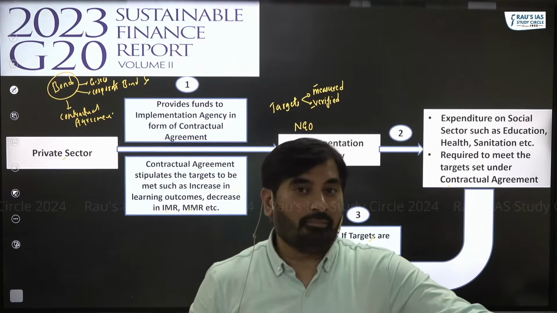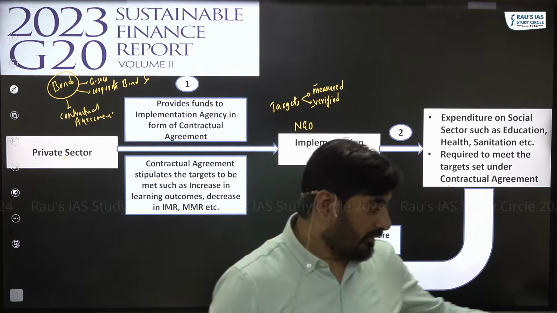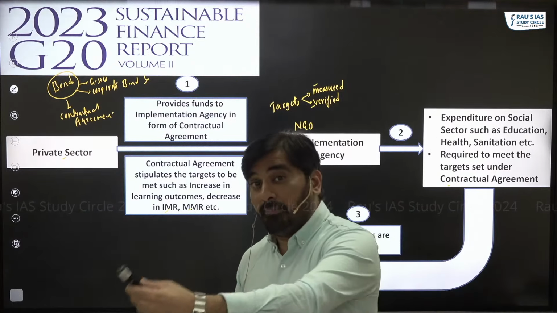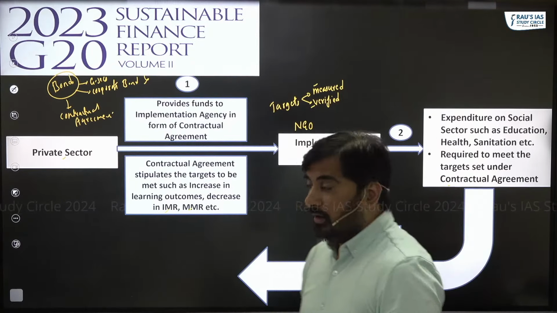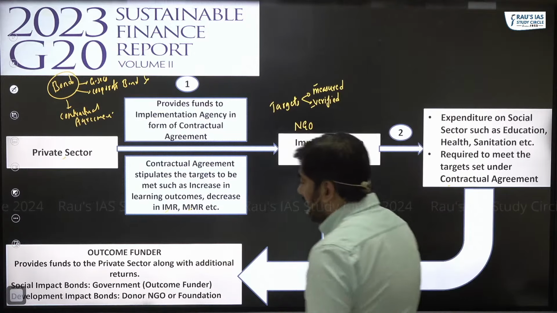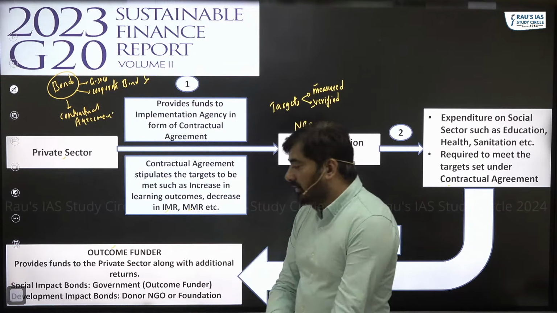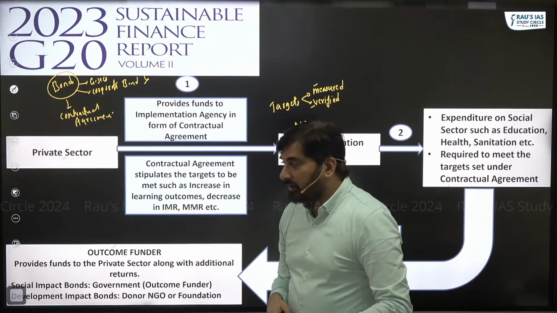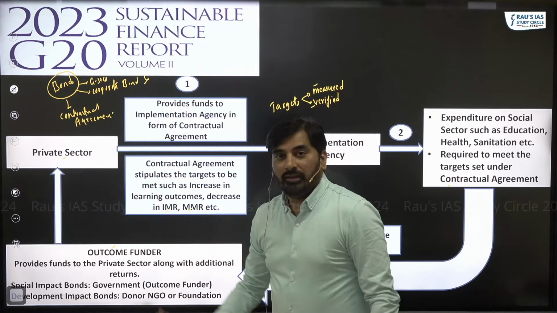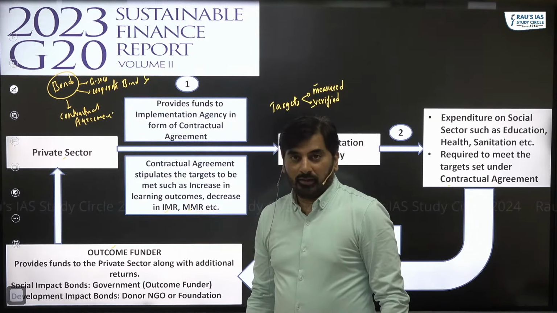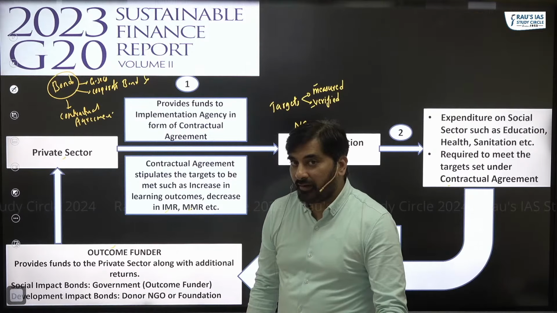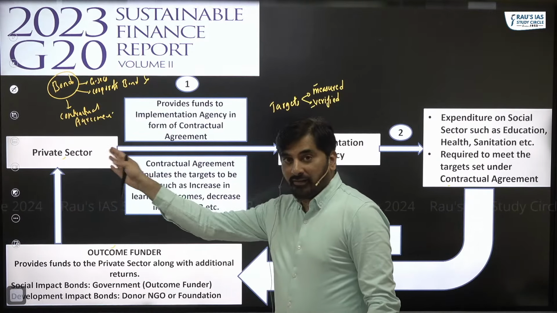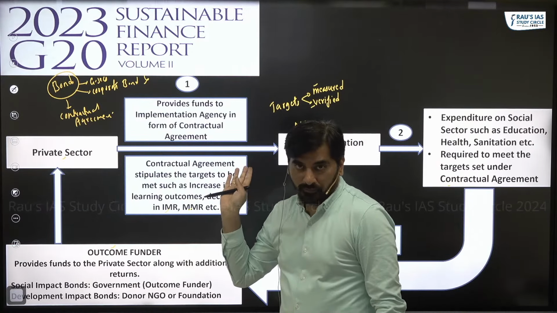Only if targets are met, a third party comes into the picture. What is that third party? The third party is an outcome funder. This outcome funder will give money to the private sector, because the private sector has given this money to the NGO.